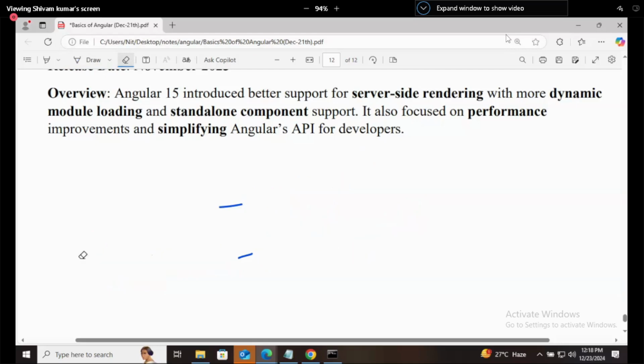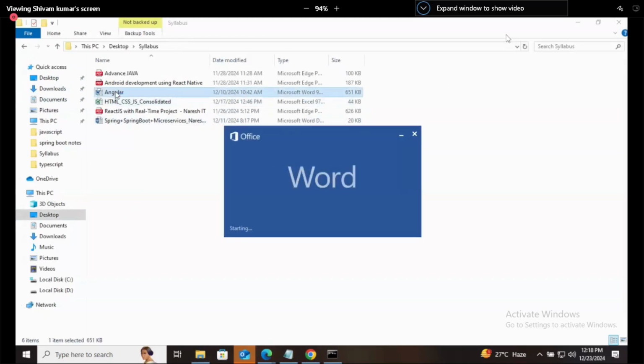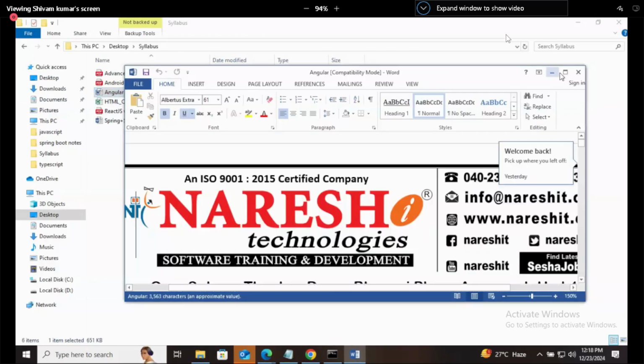And let me show you the Angular syllabus that we are following. It's the same syllabus uploaded to the classroom also, but once again I'll show you.